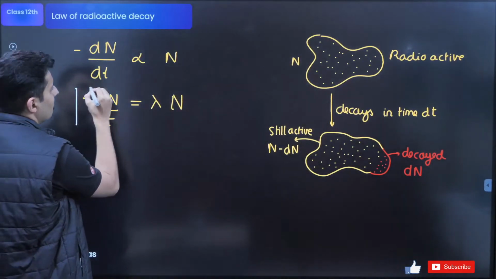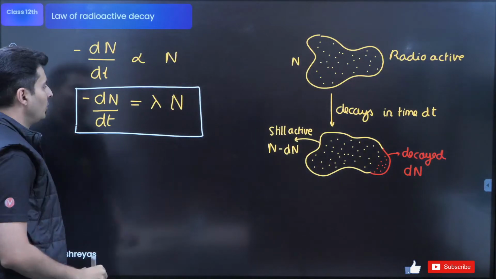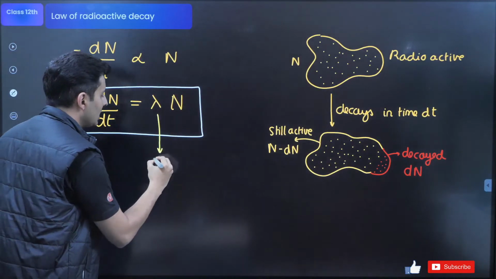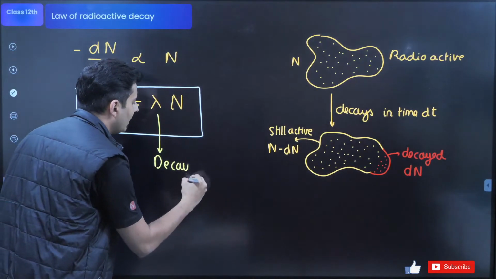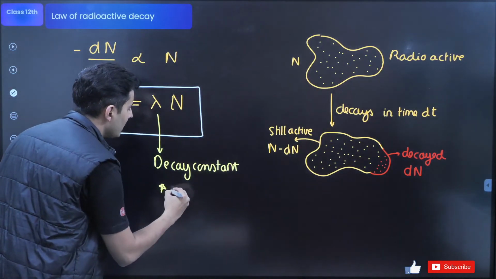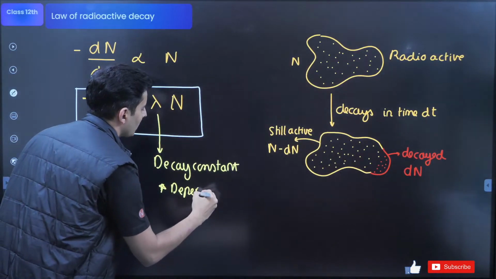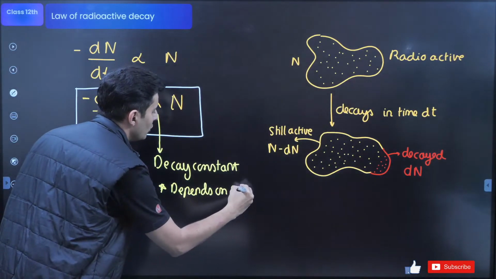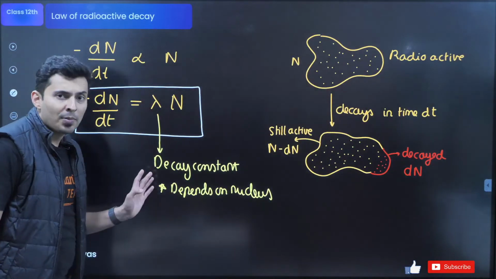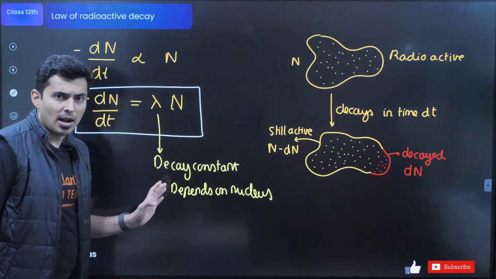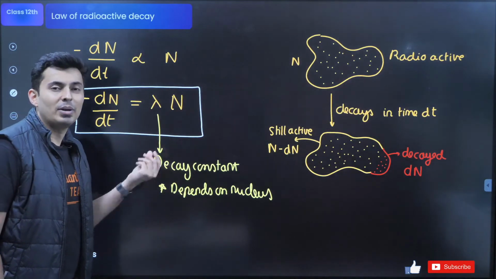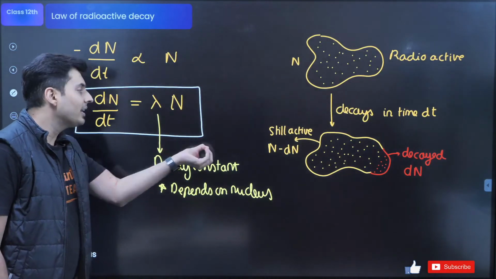This is the important formula, guys, which you should know. Minus dn by dt is lambda n, where this lambda is called the decay constant, and it completely depends on the nucleus, like uranium will have some lambda, thorium some other lambda, carbon 14 some other lambda. It depends on that nucleus. Obviously it's a materialistic property, it is a decay constant.